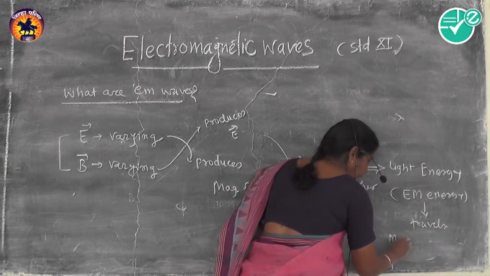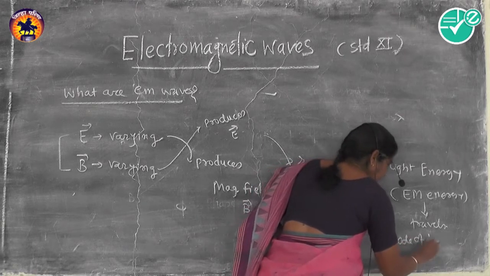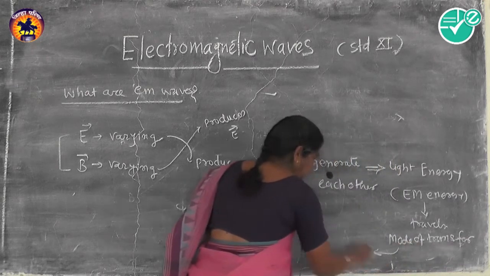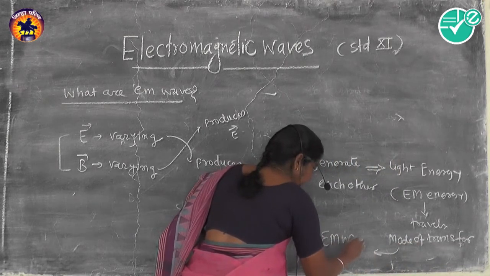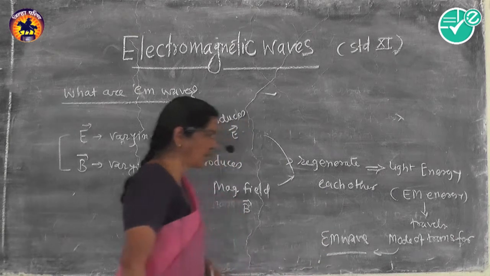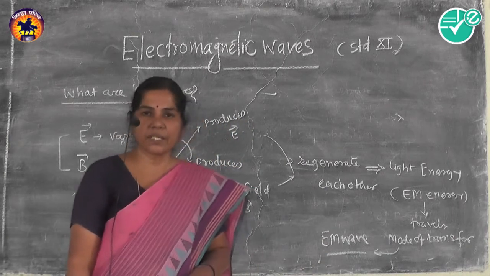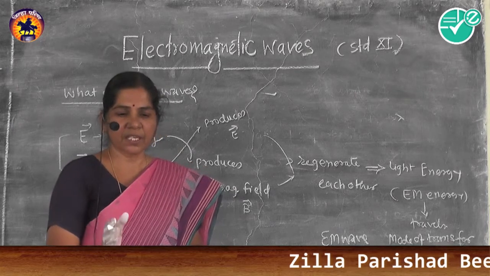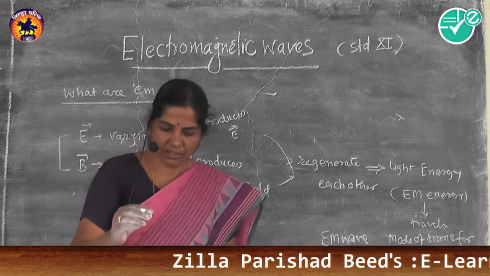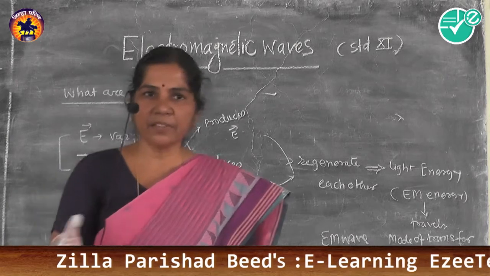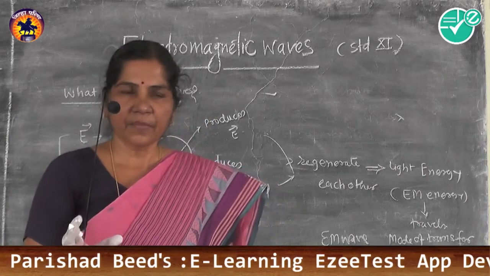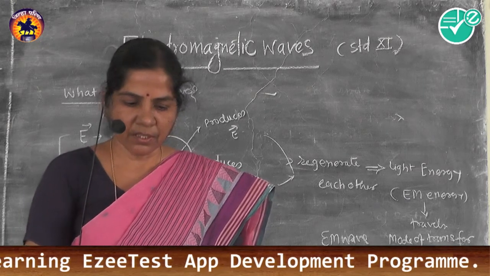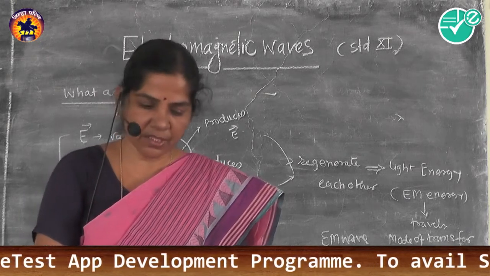And this energy travels through a medium or without a medium. Its mode of transfer is called EM waves. So in modern physics, as the electric field and magnetic field generate each other, how electromagnetic waves can be produced is the subject of interest.